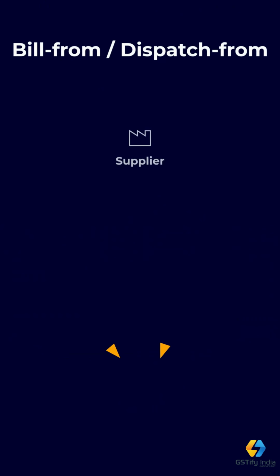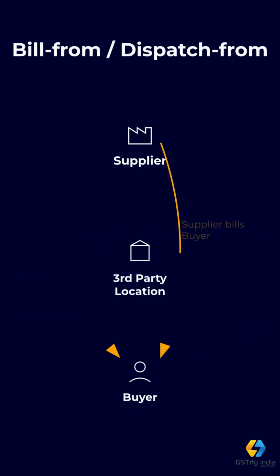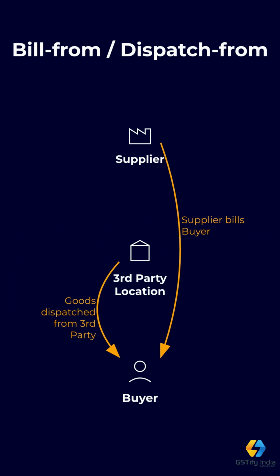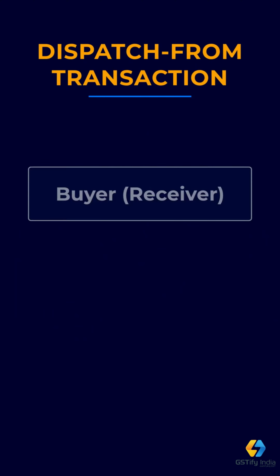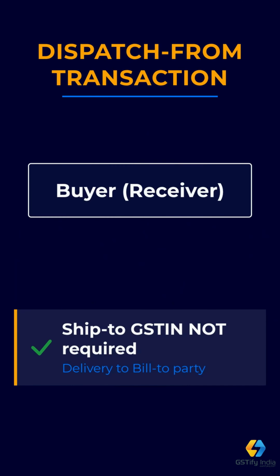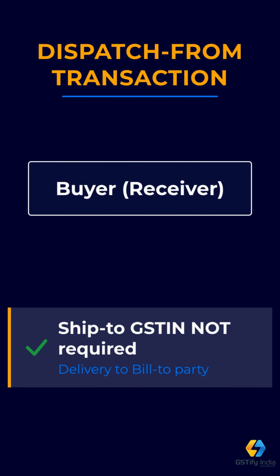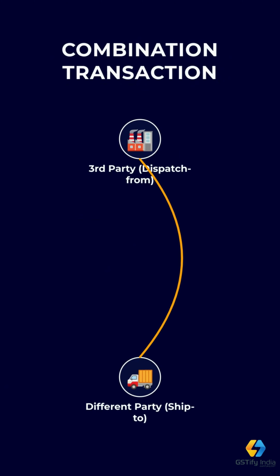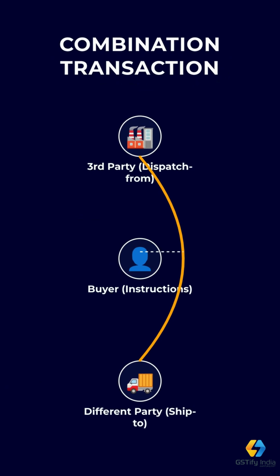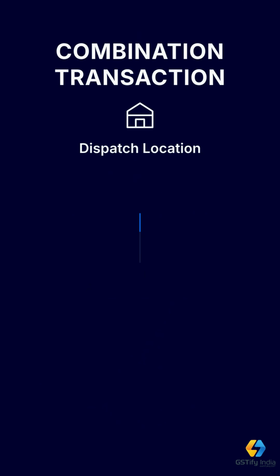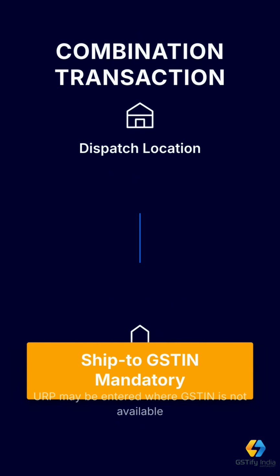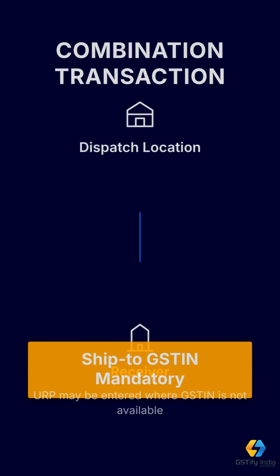Third, bill from or dispatch from transaction. Here, the supplier bills the buyer, but goods are dispatched from a third-party location to the same buyer. In this case, ship to GSTIN is not required because delivery is made to the bill to party itself. Fourth, combination transaction. Here, goods are dispatched from a third party and delivered to another party as instructed by the buyer. In this case, ship to GSTIN is mandatory where the ship to party is registered. URP may be entered where GSTIN is not available.